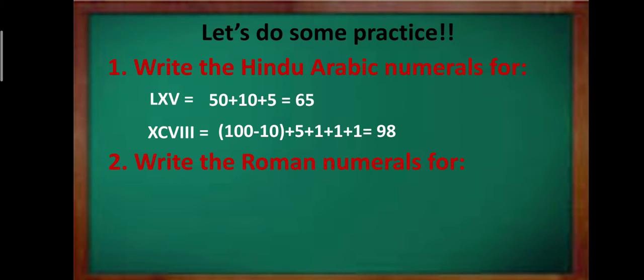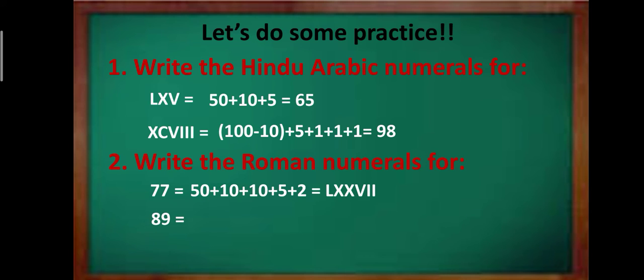Now let's discuss two parts of the next question. 77. How should we write that in the form of Roman numerals? So 77. So how can we do that? 50 plus 10 plus 10, right? That will be 70 plus 5 plus 2. That is 7. So 77, right? For 50 we can write L. For further tens you can write XX, and for 7 you can write VII. So the Roman numeral for 77 will be LXXVII.